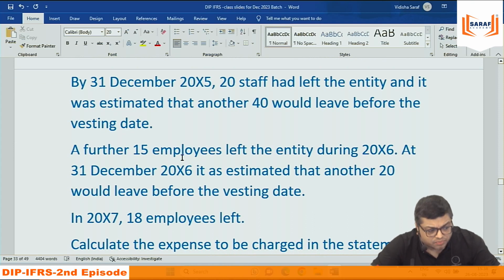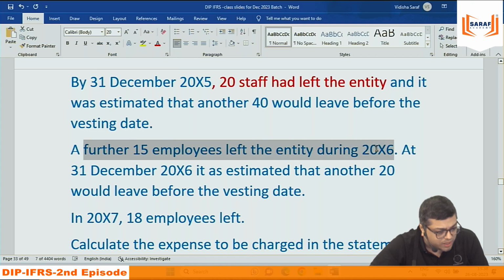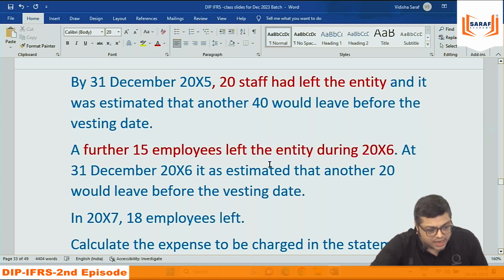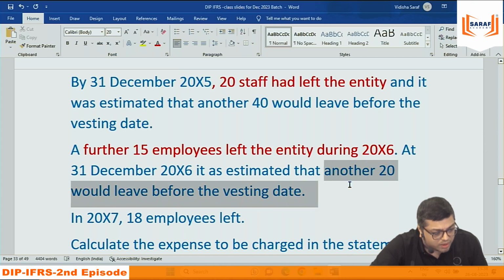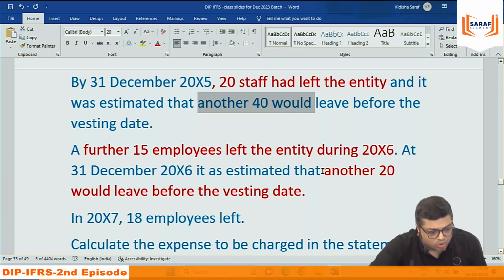Then they are saying a further 15 employees left in 2016. One year further over. Now in the second year 15 also left. So in the first year 20 left, and in the second year actually 15 left. And we are estimating in the next 1 year 20 will further leave. Earlier we thought that 40 will leave in the next 2 years. Now 2 years are over, further in the next 1 year 20 will leave.